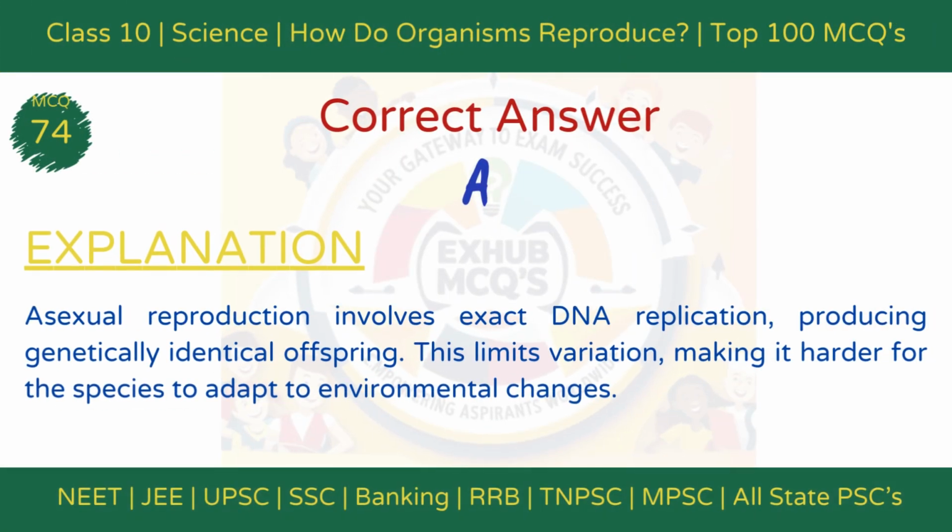The correct answer is option A, DNA replication is exact. Explanation: Asexual reproduction involves exact DNA replication, producing genetically identical offspring. This limits variation, making it harder for the species to adapt to environmental changes.